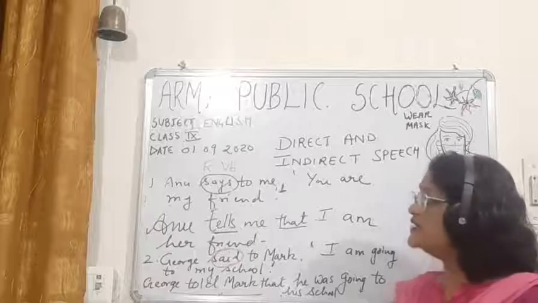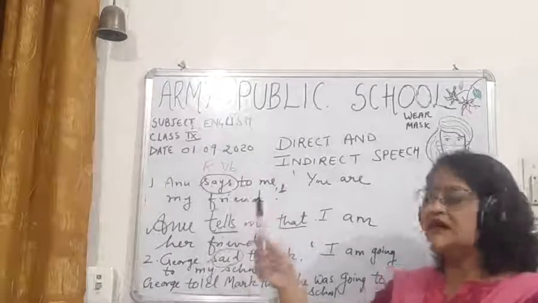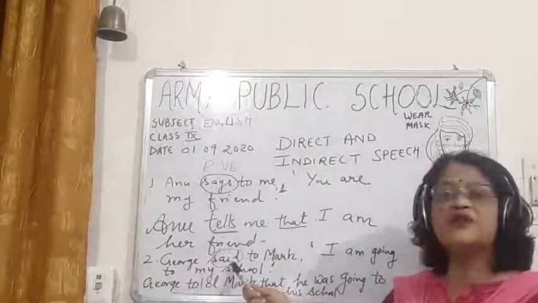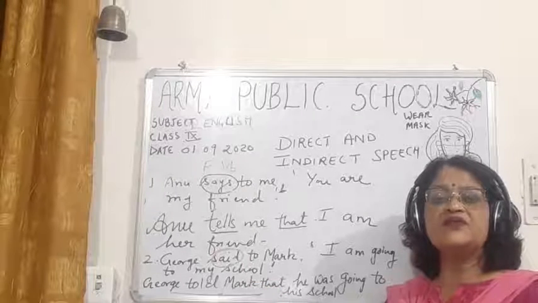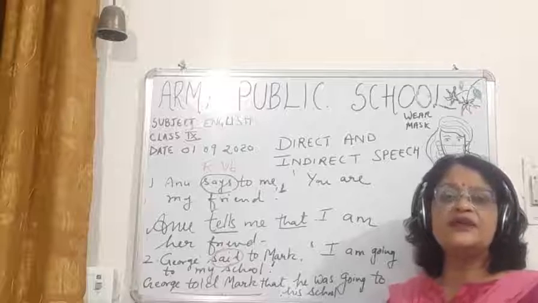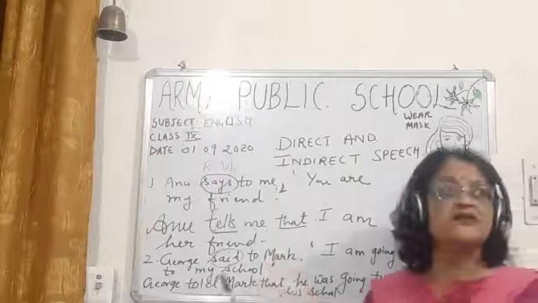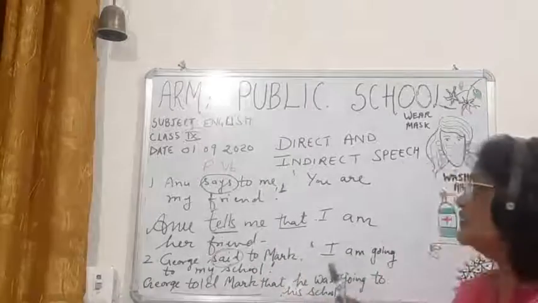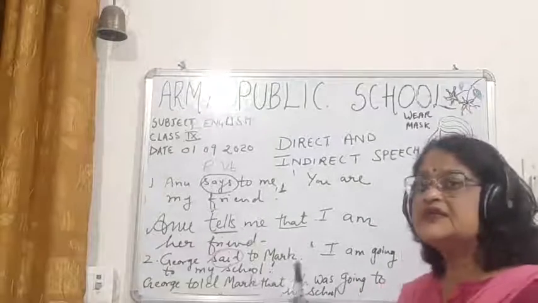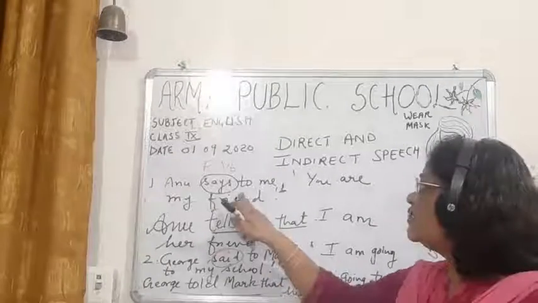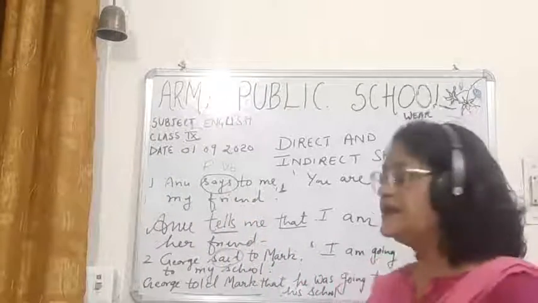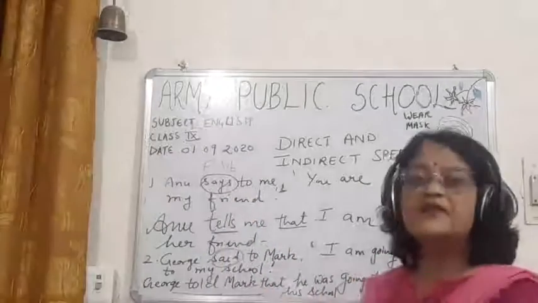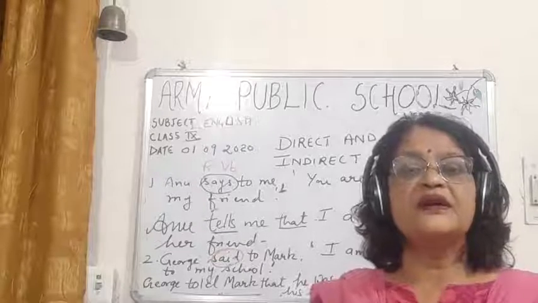In the first sentence the reporting verb is says, and in the second sentence the reporting verb is said. Now the third thing you have to see is whether the reporting verb is in the present tense or in the past tense. In the first sentence the reporting verb is in the present tense, and in the second sentence the reporting verb is in the past tense.